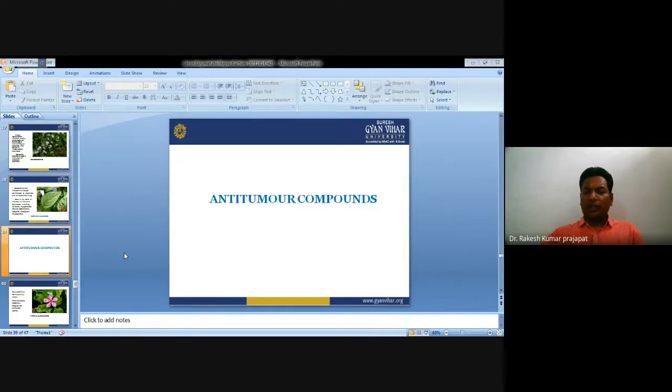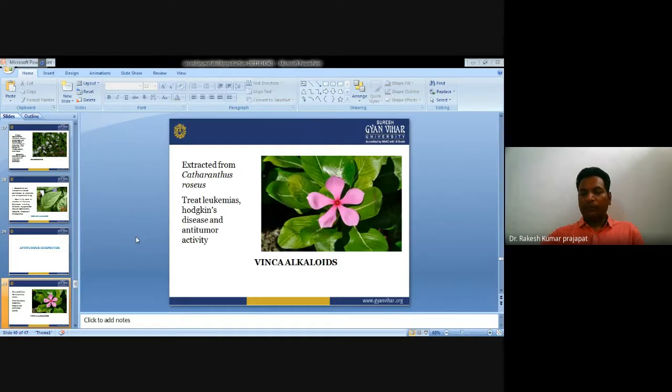Now, there are some anti-tumor compounds which are generally used for the synthesis of different secondary metabolites, like vinca alkaloids. Vinca alkaloids are extracted from Catharanthus roseus. So this is generally used to treat leukemias, Hodgkin's disease, and for anti-tumor activity.